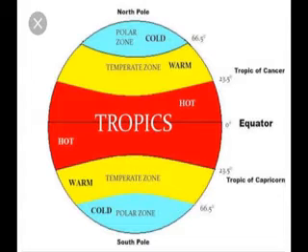Above 66.5 degree north to 90 degree North Pole, that area is very cold, so it is known as the polar zone. The equator, the tropic zone, is very hot because the sun rays fall directly on that place.